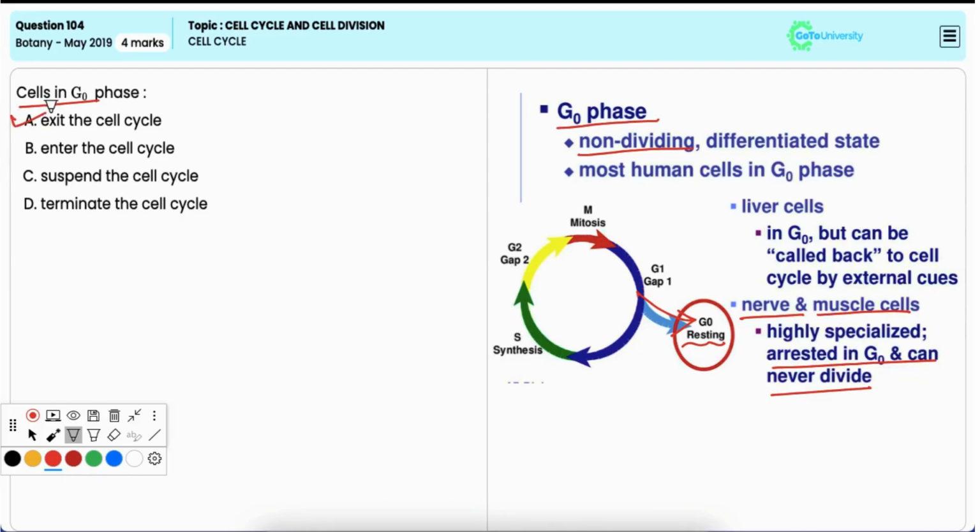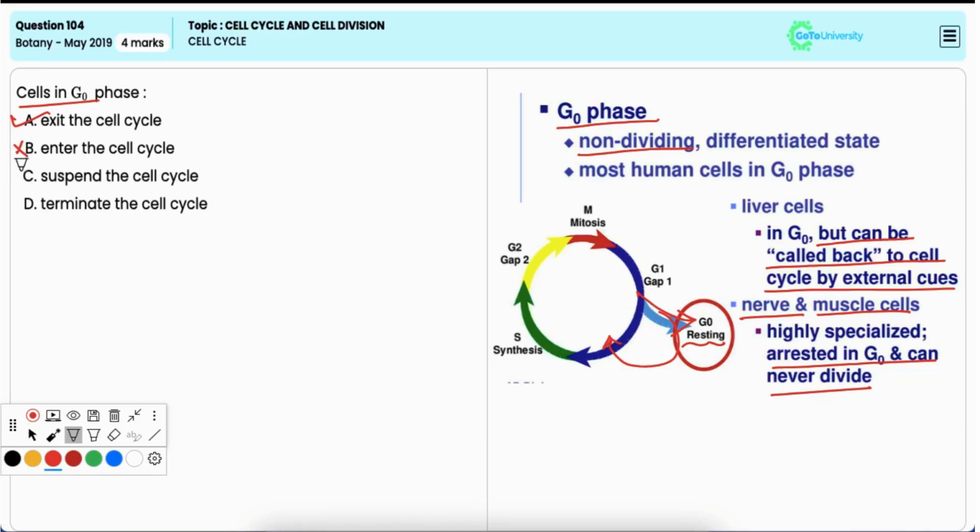Option B, entered the cell cycle. It is incorrect. Now, cells in G0 phase are not actively entering the cell cycle. Instead, they are in a state of quiescence. Now, while some G0 cells can re-enter the cell cycle, but under certain conditions, this is not their primary state.